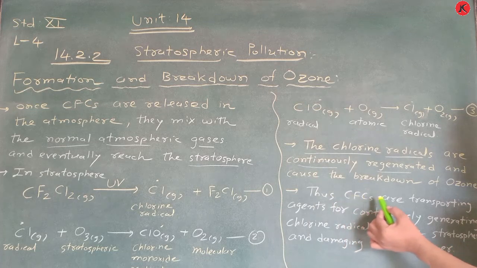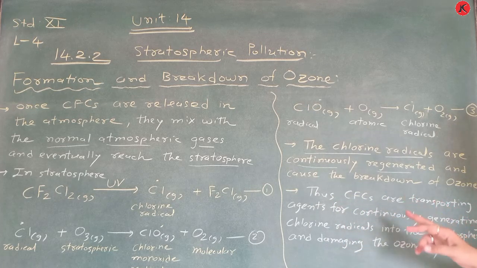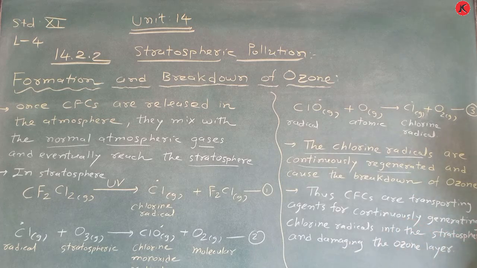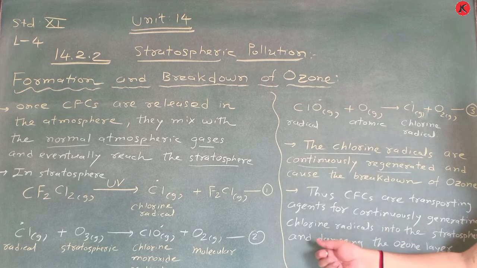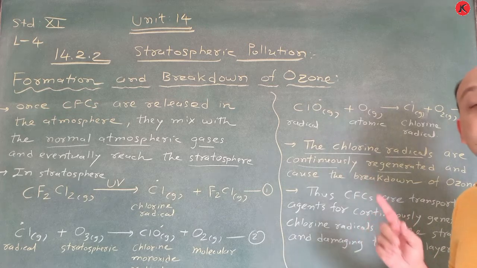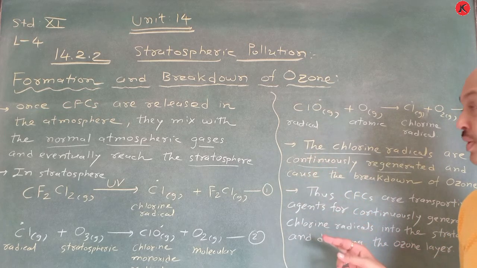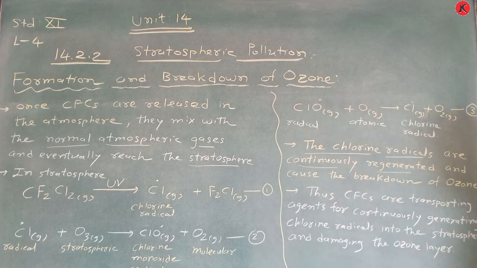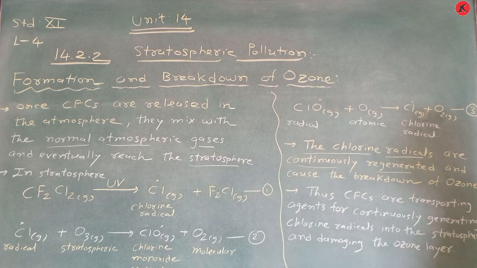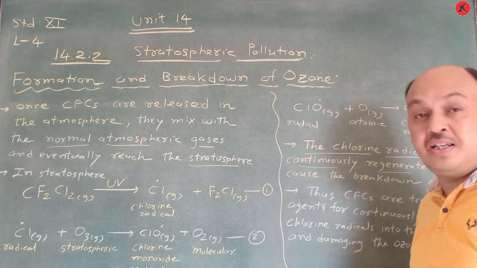Thus, CFCs, chlorofluorocarbon compounds, are transporting agents for continuously generating chlorine radicals into the stratosphere and damaging the ozone layer. So this is the reason which particular radical is responsible for depletion of the ozone layer: chlorine radicals, remember this one. These chlorine radicals are responsible for depletion of the ozone layer. And which particular compound is responsible? It is chlorofluorocarbon. Remember,